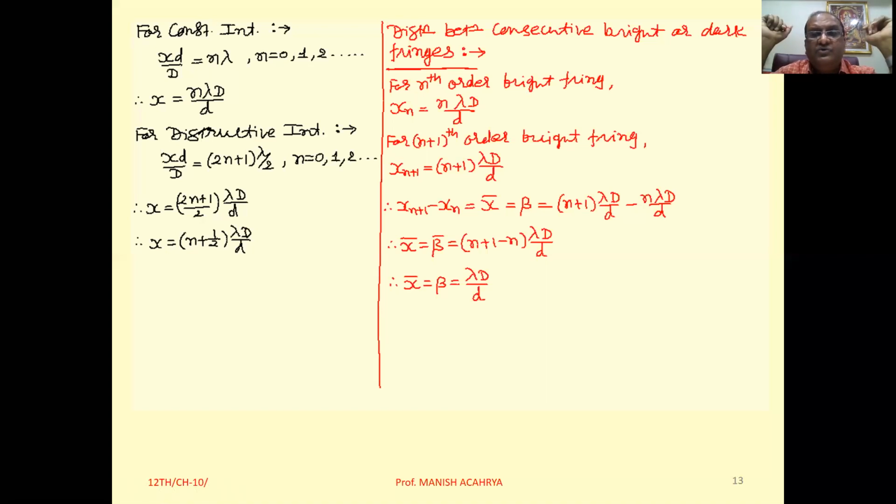And further we saw that in the interference pattern all the bright fringes are with the same intensity, that is 4I0, and all the dark bands or dark fringes are with the same intensity equal to 0. And the width of all is also the same. That is why the distance between any two consecutive dark or bright fringes comes to the same one. Clear to all of you?